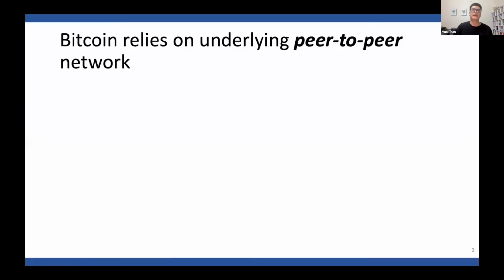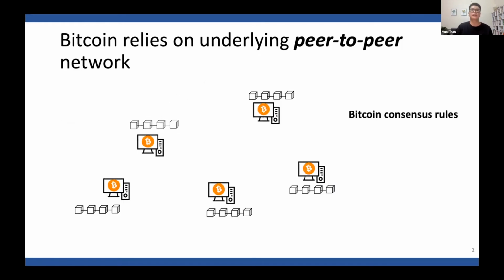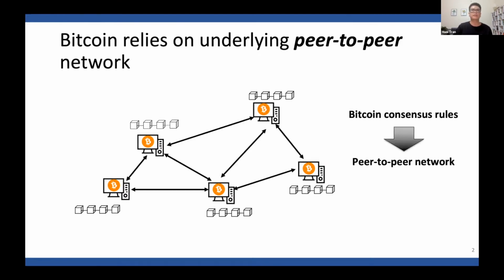Perhaps the most exciting technology behind Bitcoin is the blockchain. Essentially, the blockchain is a chain of blocks, where each block contains several valid transactions. This blockchain is maintained and updated by all nodes participating in the Bitcoin network following a set of consensus rules. The logic of consensus relies on the nodes forming a peer-to-peer network to transmit blocks and data. In this talk, we focus on this underlying network.